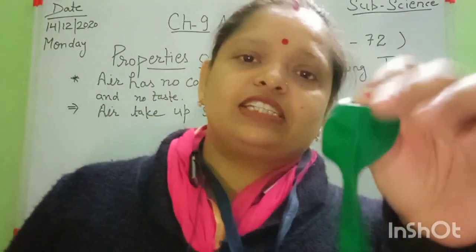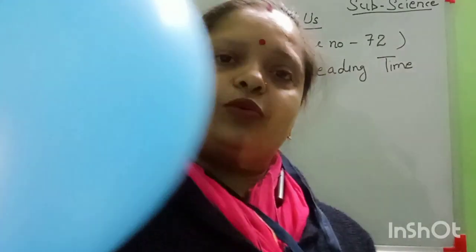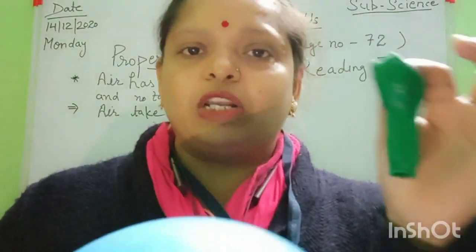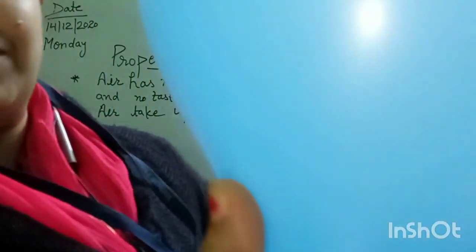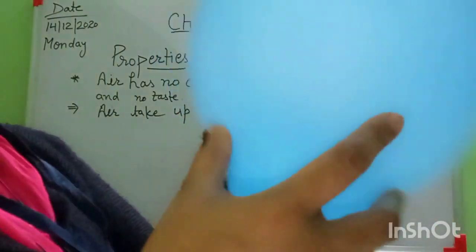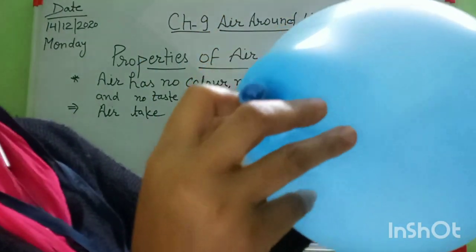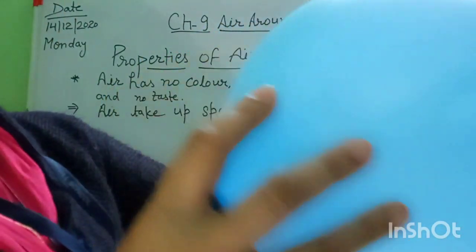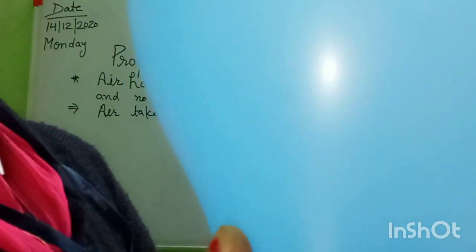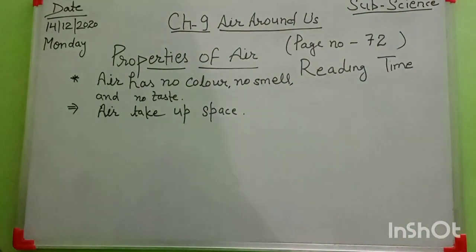Students, this is your favorite thing. This is an empty balloon, and this balloon is filled with air. When I am blowing this balloon, it takes this type of shape. It means air takes up space. When I am blowing this balloon, the air fills it, takes space, and gives it a round shape. I hope all of you understand this point now.